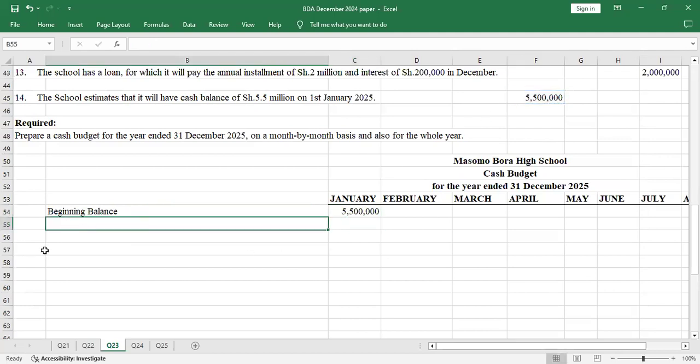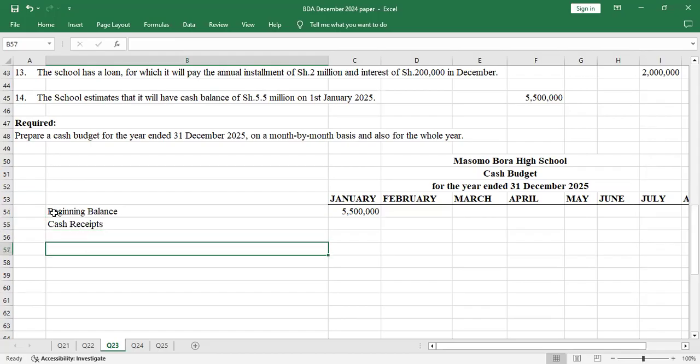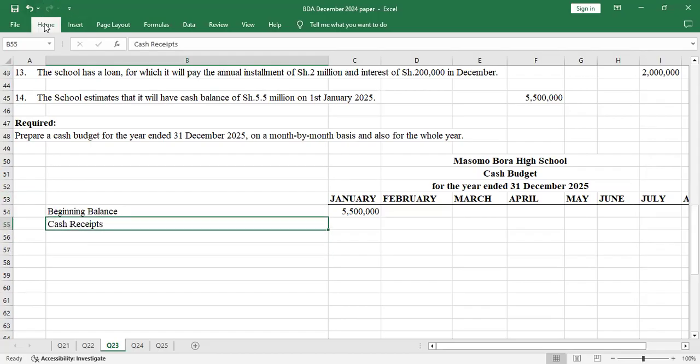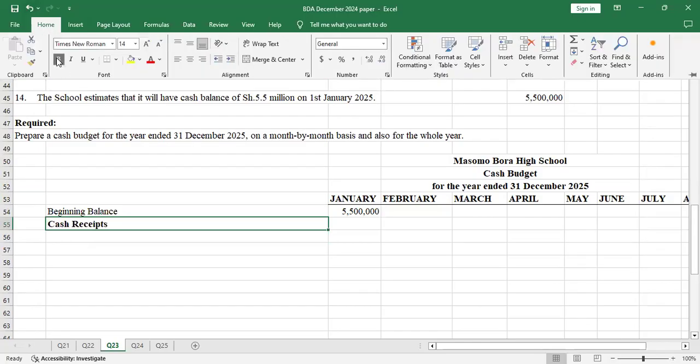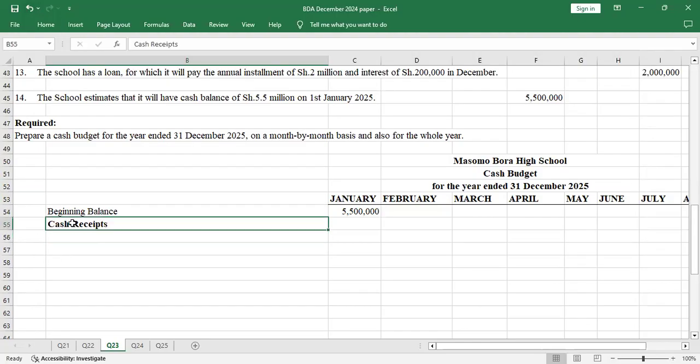The next thing will be the cash receipts. So I'll bold that, and I'll create the bottom border.